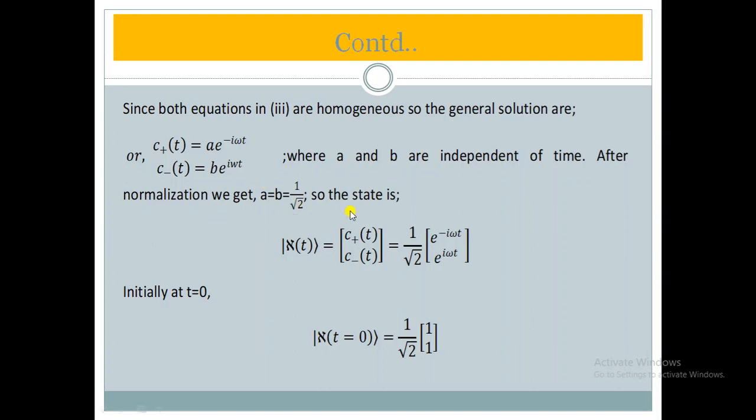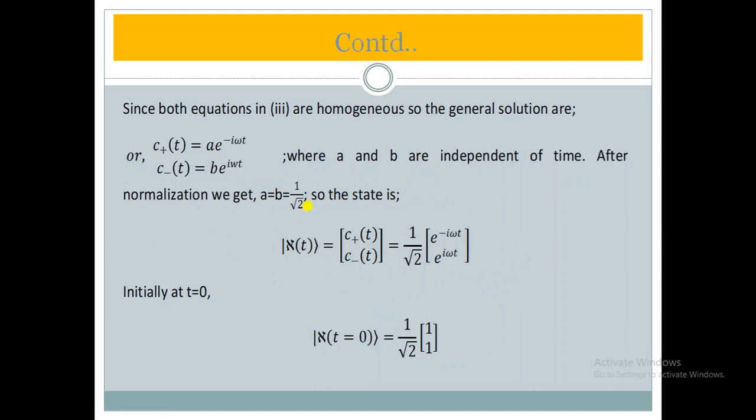So the state we have is xi t equal to c plus t, c minus t, and we have found c plus t equal to a e to the power minus I omega t, and c minus t equal to b e to the power I omega t. So a is equal to 1 by root 2, and b is also equal to 1 by root 2. So 1 by root 2 comes outside, with e to the power minus I omega t and e to the power I omega t. We found the state of the spin vector, or intrinsic spin. This is the state for spin.